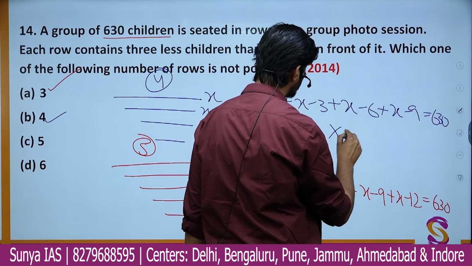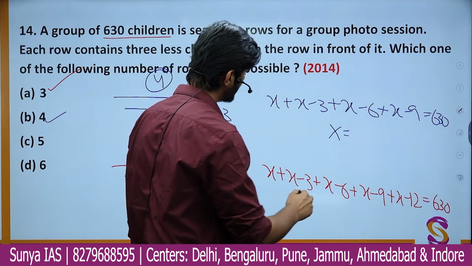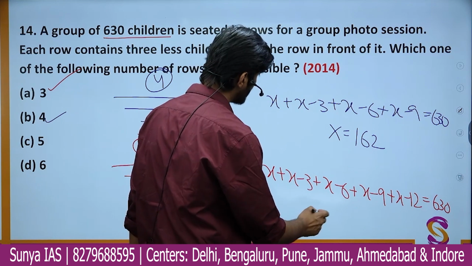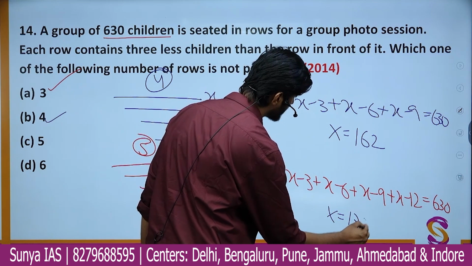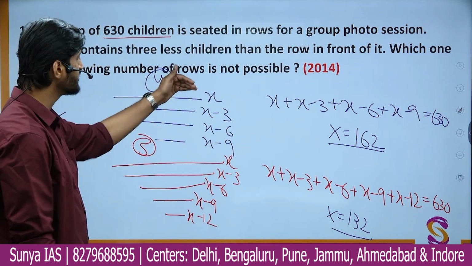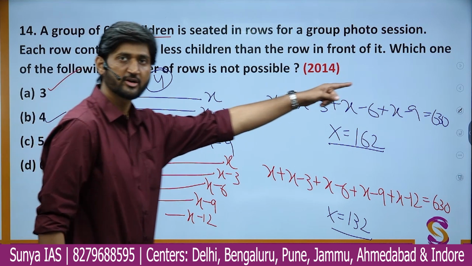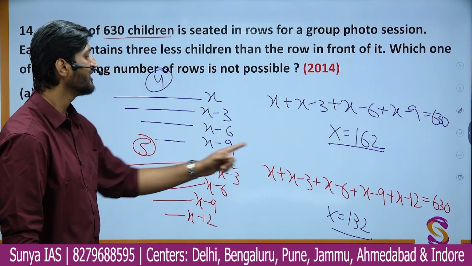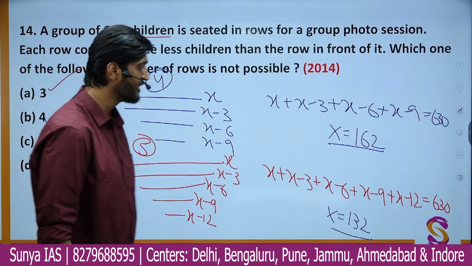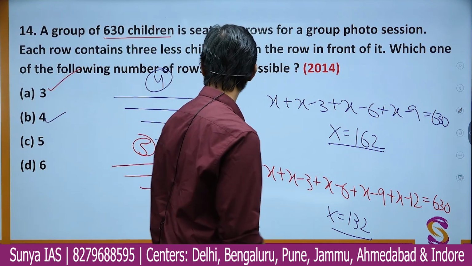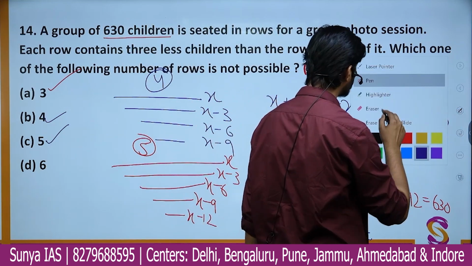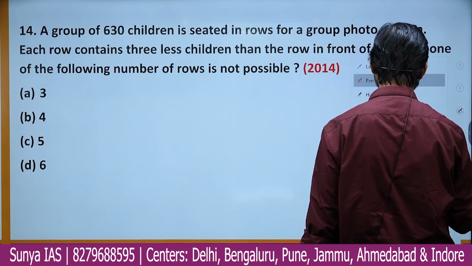When you solve the above 2 equations, in one case you get the value of x as 162, and in the other case, you get the value of x as 132. So if you arrange 162 children in the first row and then 3 less each time, you can arrange 630 students. Similarly, if you arrange 132 students in the first row, you can have 5 rows. So these two cases, 4 and 5, are also possible. It is obvious that the last option cannot be possible, but let us check for that also.